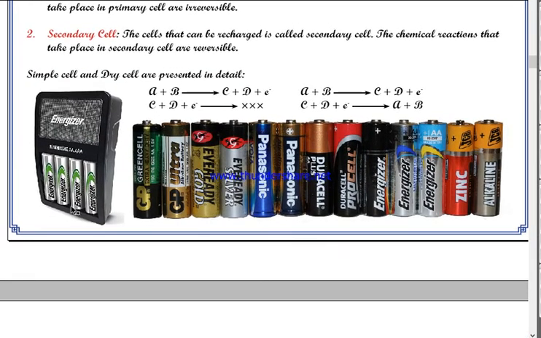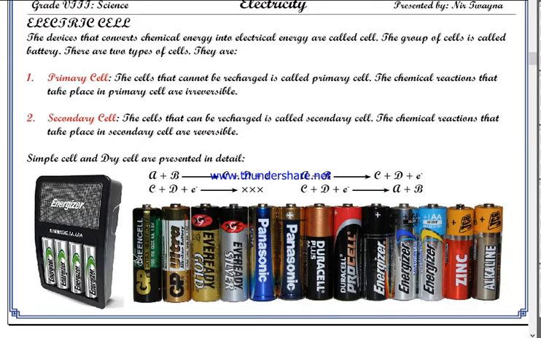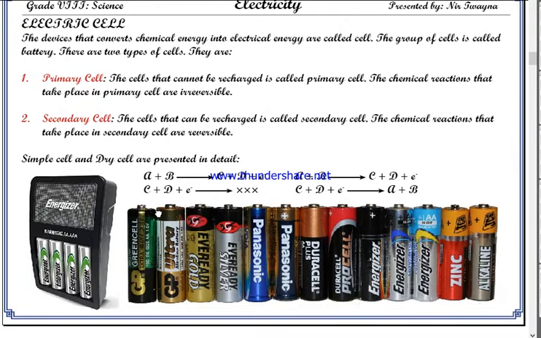Not just this, the batteries in your mobile and the batteries in your laptop are also rechargeable. That is why you can charge your mobile again and again. You can charge your laptop again and again, and you can use it again, isn't it? So these are also examples of secondary cells.